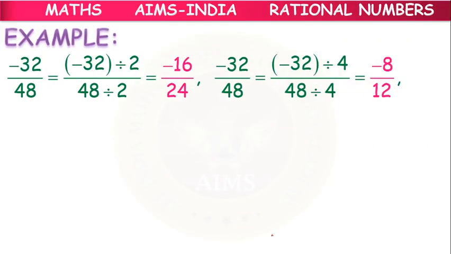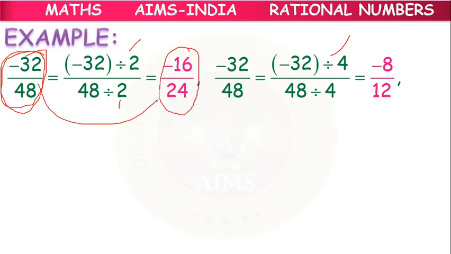For example, the given fraction is minus 32 by 48. What we are doing? In the first case, we are dividing with 2. In the second case, we are dividing with 4. 2 is the common divisor here. This is the resulting rational number. Both are considered equivalent. After dividing by 4, this is the resultant rational number. Both are considered equivalent.